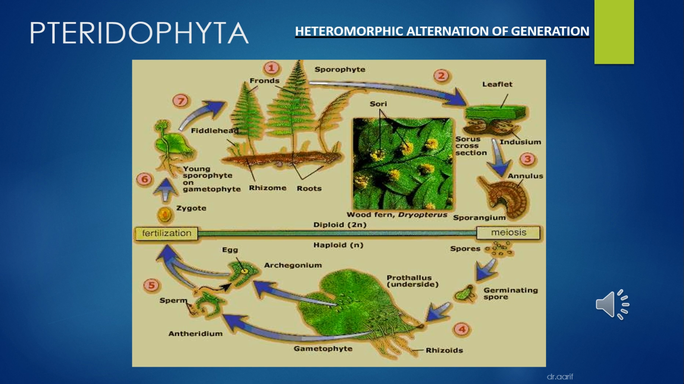In diplohaplontic life history, examples are Dictyota, bryophytes and pteridophytes.